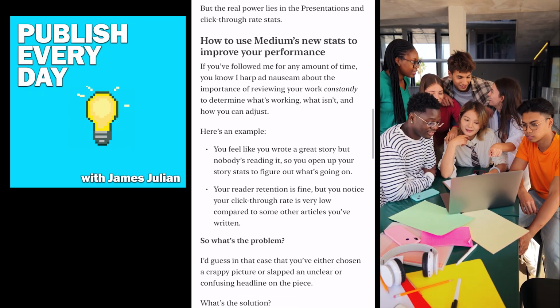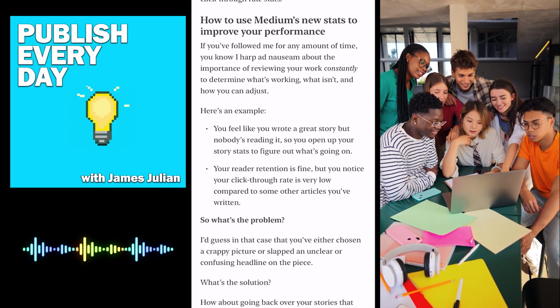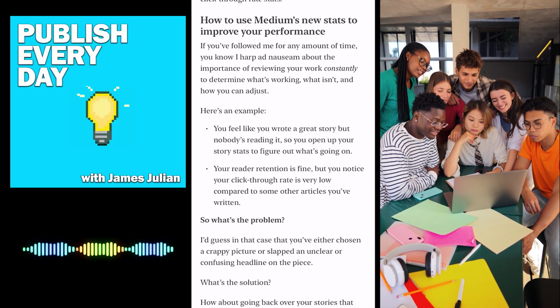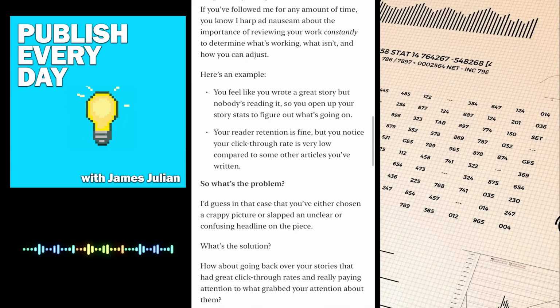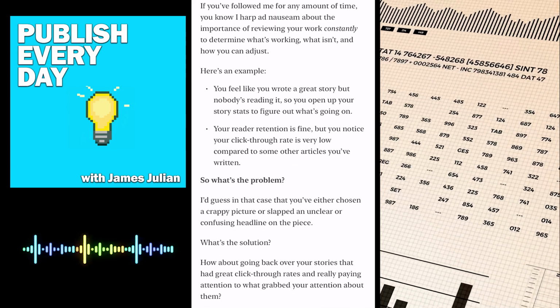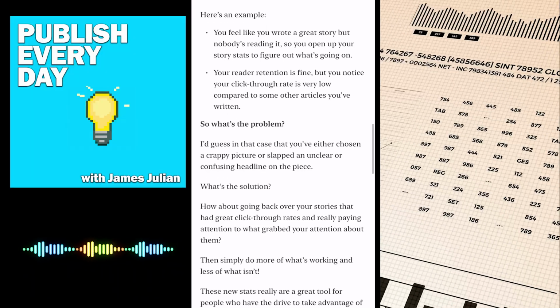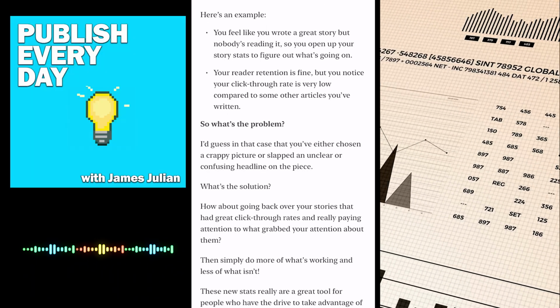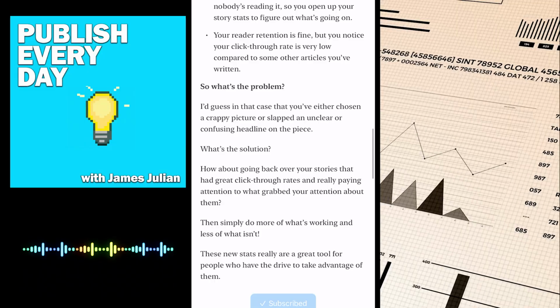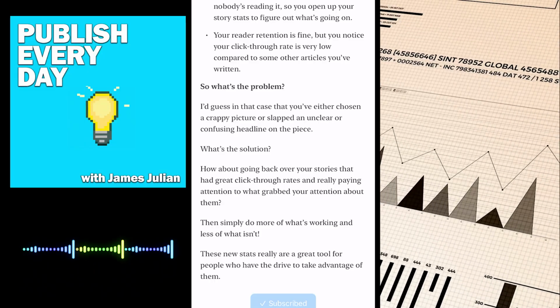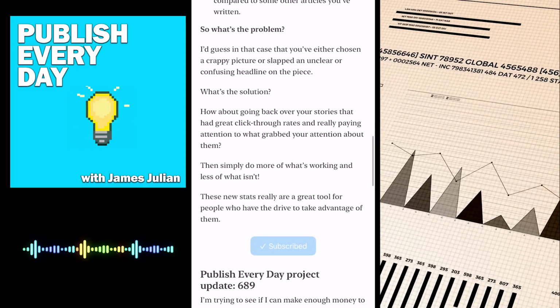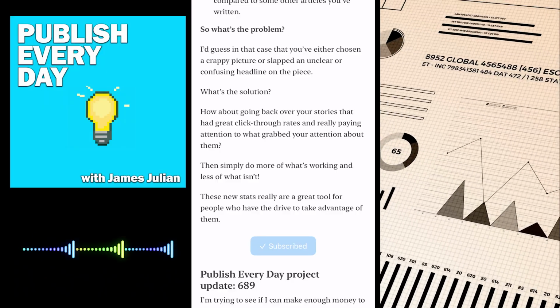So here's an example. You feel like you wrote a great story, but nobody's reading it, so you open up your story stats to figure out what's going on. Your reader retention is fine, but you notice your click-through rate is very low compared to some other articles you've written. So what's the problem? Now, I'd guess in that case that you've either chosen a crappy picture or slapped an unclear or confusing headline on the piece.